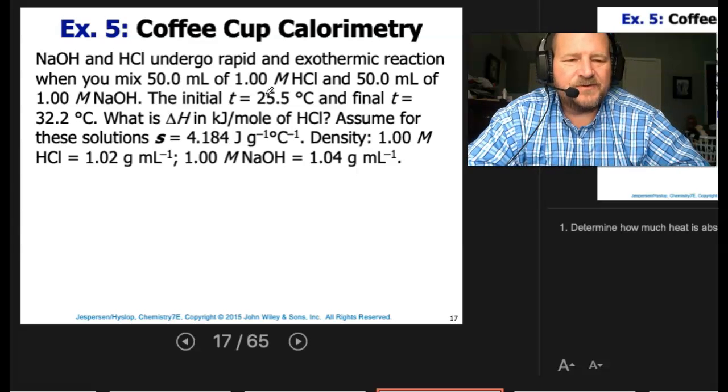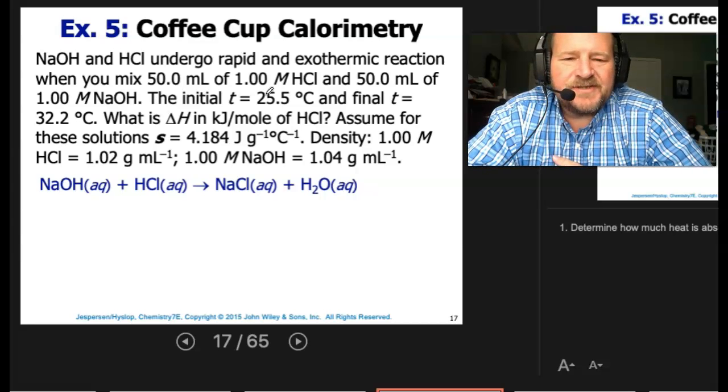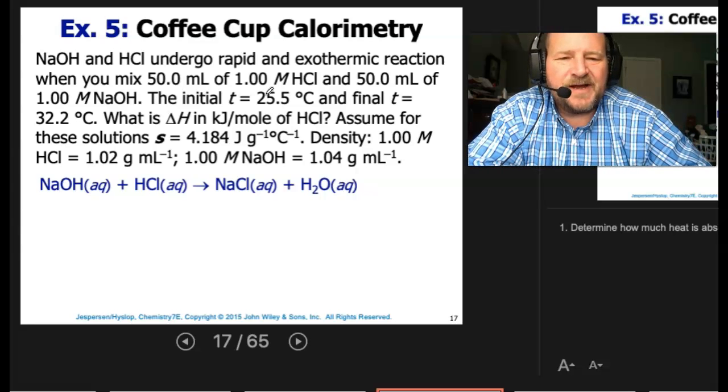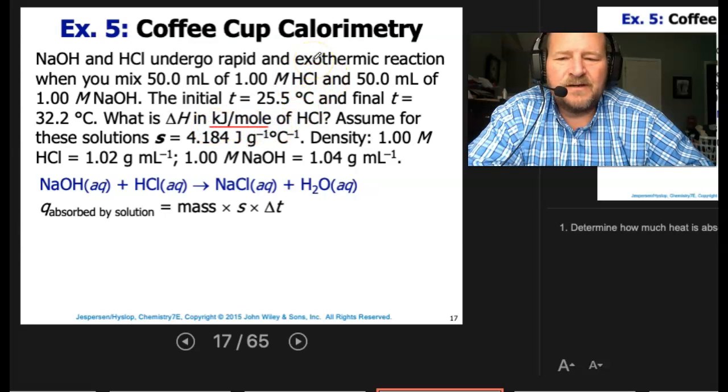All right, so first thing we'll do is start off with our reaction. NaOH plus HCl goes to NaCl plus H2O. Everything here is 1 to 1, right? So we want to make sure it's balanced because the molar pieces will come into play. Remember, we're looking for kilojoules per mole.